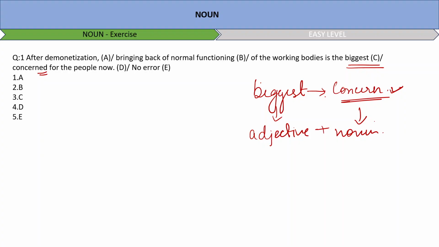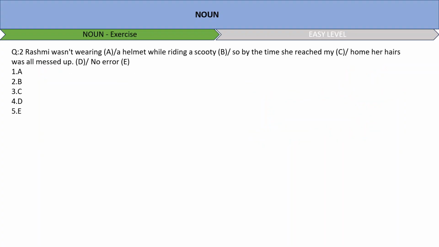Next question. Rashmi wasn't wearing a helmet while riding a scooty. So by the time she reached my home, her hair was all messed up. Okay, very easy to identify, right? I don't think it takes much time; even you will not take much time just by reading it. The way I'm reading the whole sentence, you will get to know some very common errors. For example, the error here is her hairs.